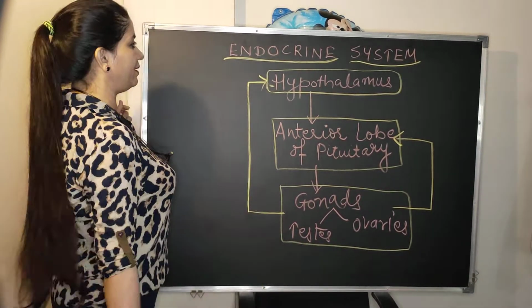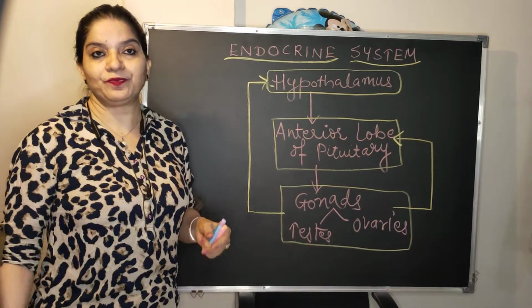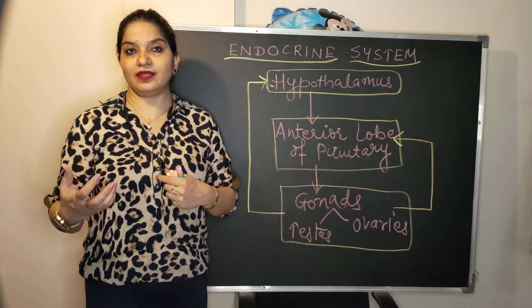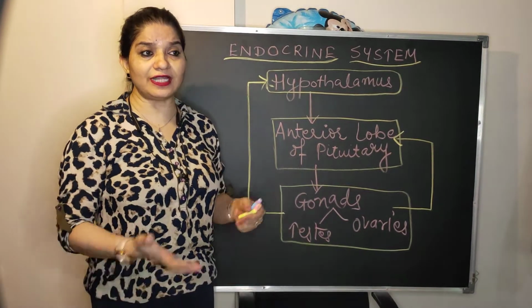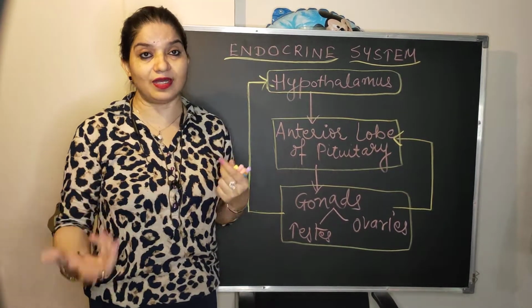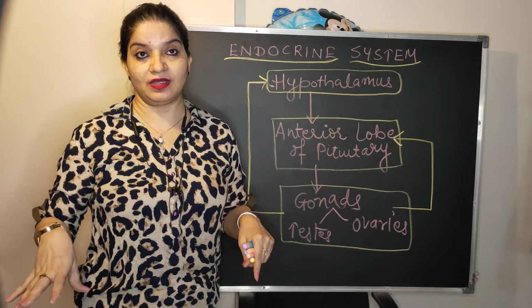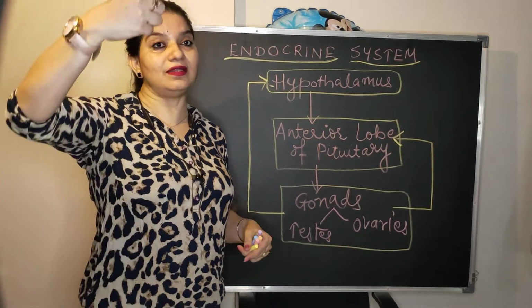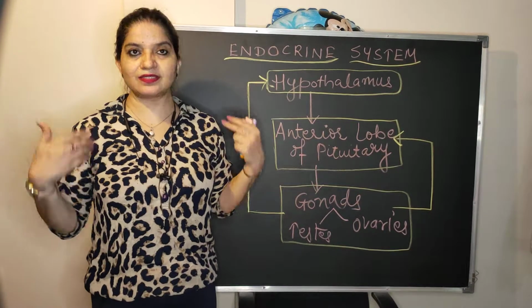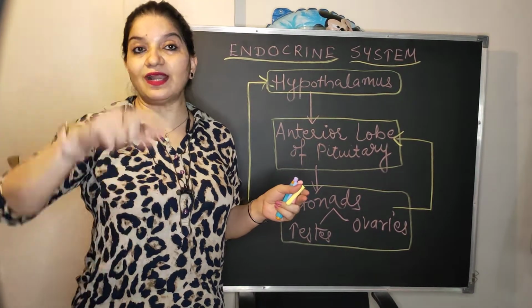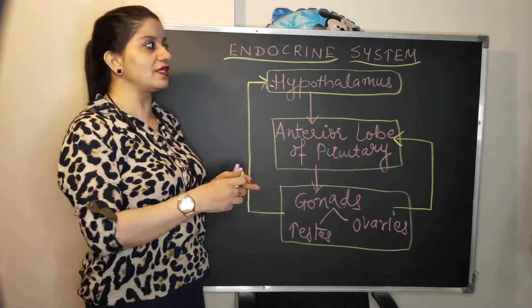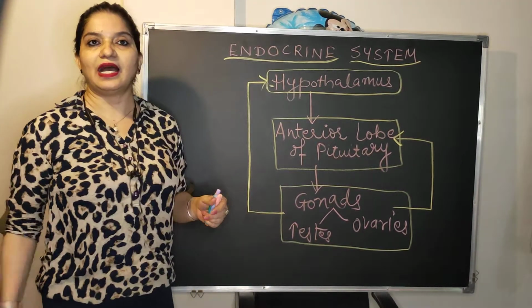I'll discuss one of them, that is the process of delivery. Once the process of delivery comes, after 9 months, you must have heard that the fetus is mature, and then the fetus will send a signal, yes, I am mature, please take me out. That signal goes to which part? Again to the brain. Brain gives a signal again to the hypothalamus.